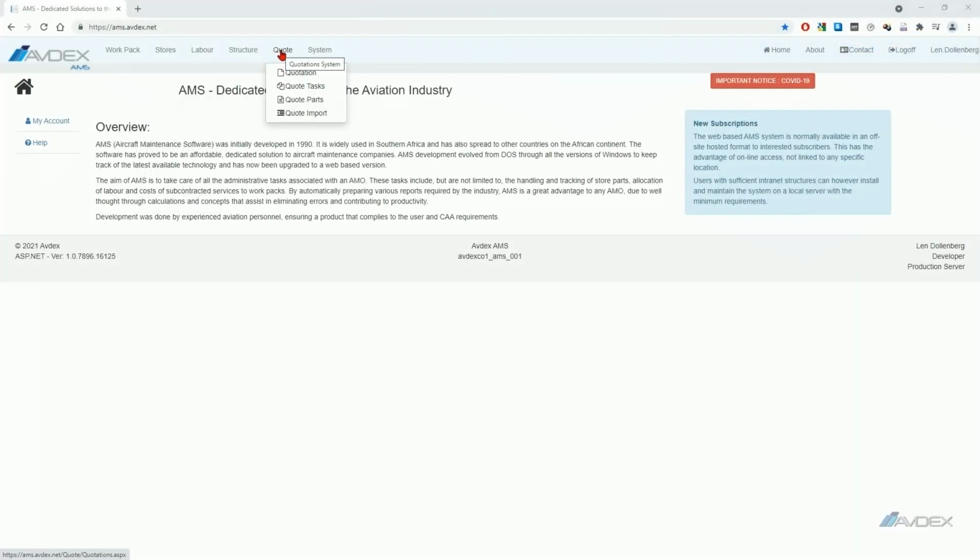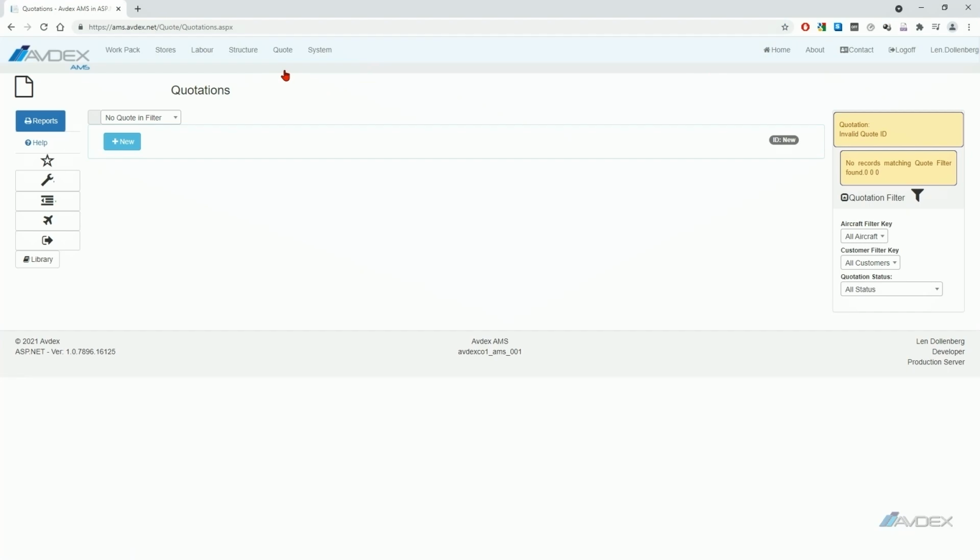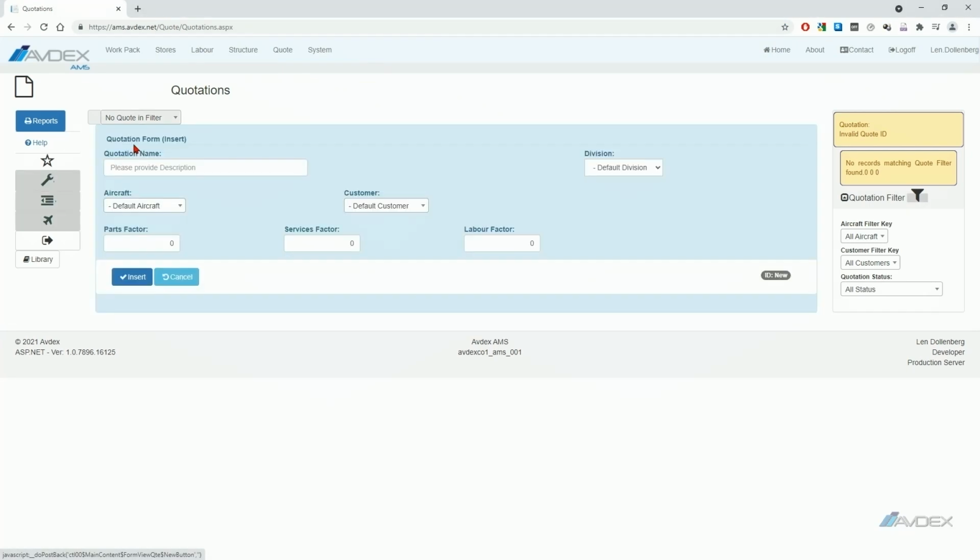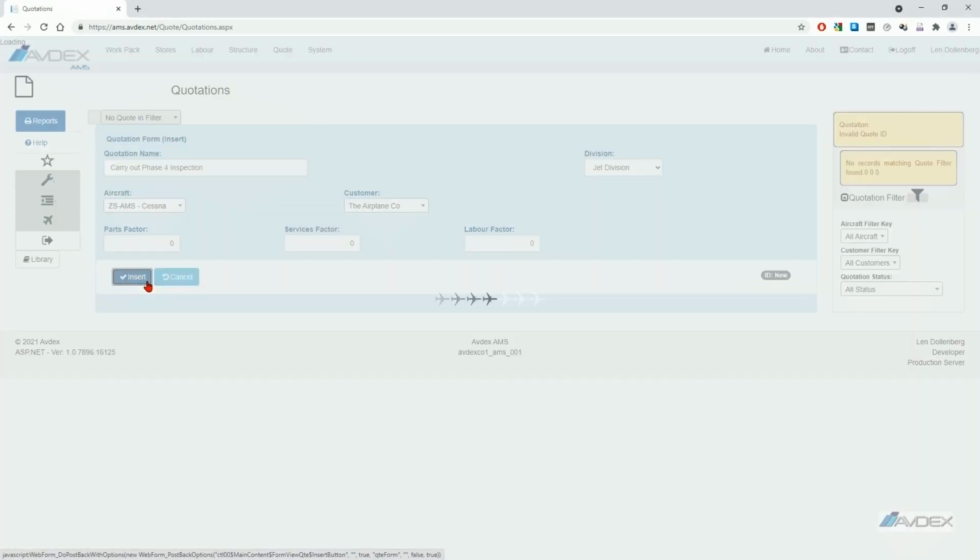Adding a new quotation work pack. Hover over quote on the main menu and select quotation. Click on the blue New button. Insert the quote work pack name. Select the aircraft registration for which the quote work pack is being opened. Select the customer who will be paying for the work done. Select the division the work pack will be linked to if applicable. Click on the Insert button. A new quote has been created.